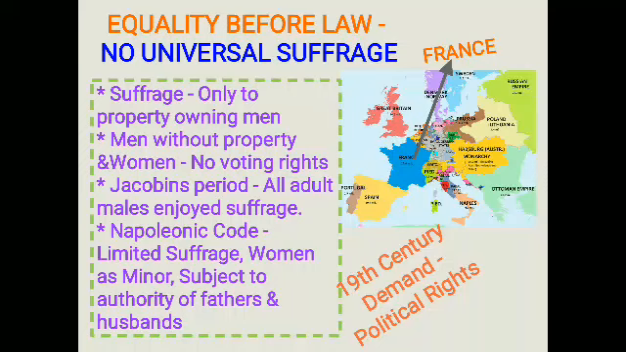Even during the Napoleonic Code, there was limited suffrage, and women were considered minors subject to the authority of fathers and husbands. So all this comes under the political aspect of liberal nationalism. During the 19th century, there was a demand for political rights. What was the demand? The right to vote.